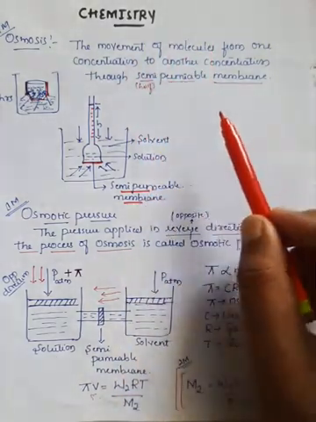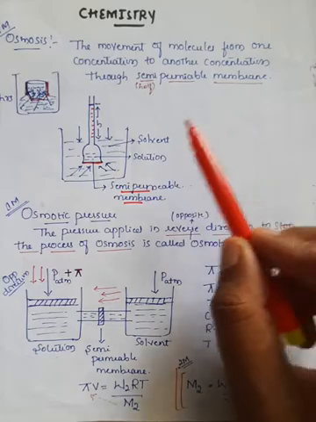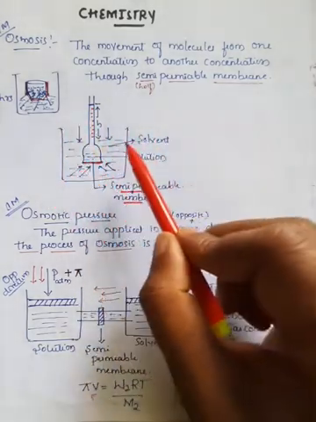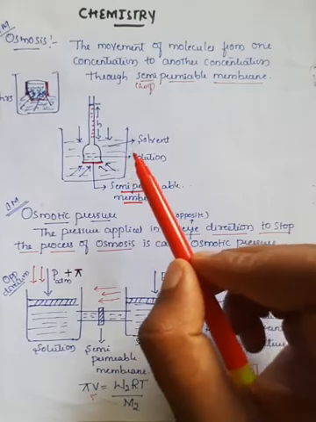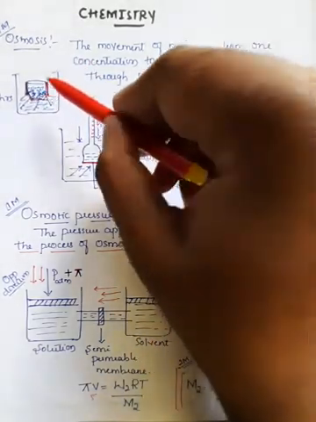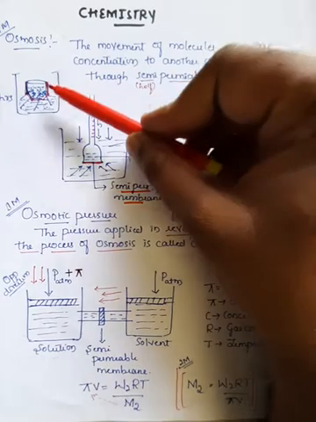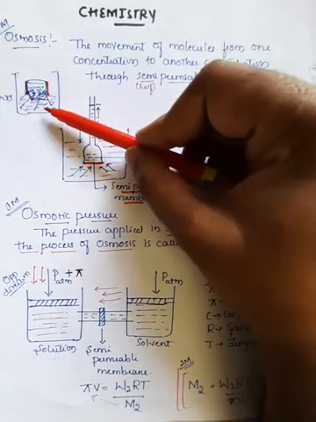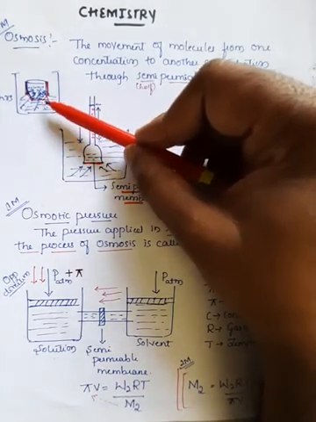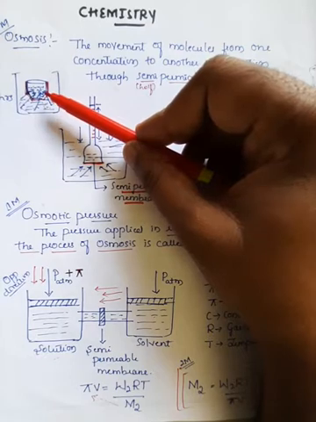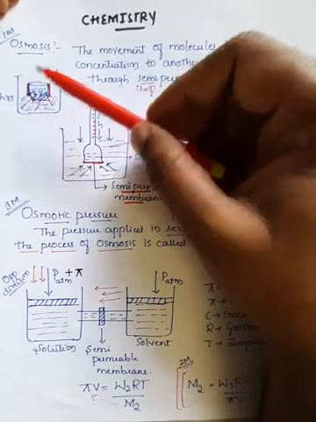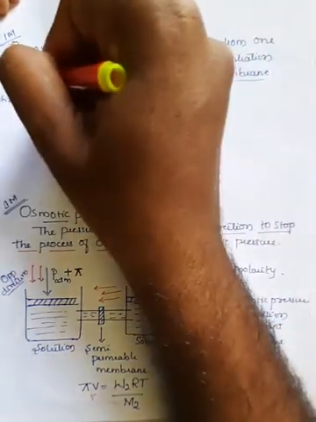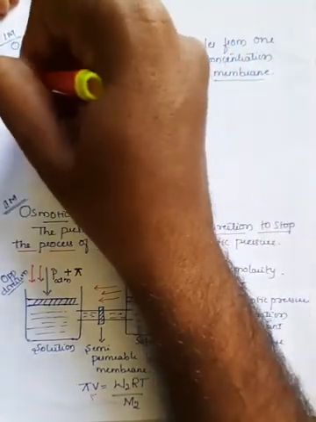So if the osmosis is taking place in a certain kind of material or arrangement, and you want to stop that osmosis, for example when you put a potato in a solution, there will be a movement of molecules from the solution into the potato. If I want to stop this movement of molecules into the potato, I have to apply pressure in the opposite direction.